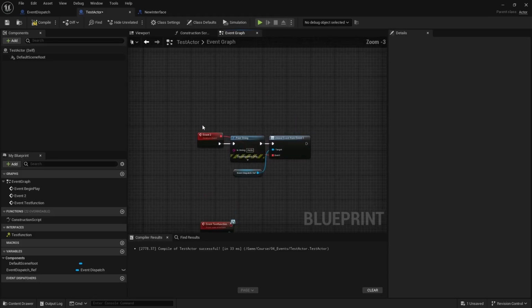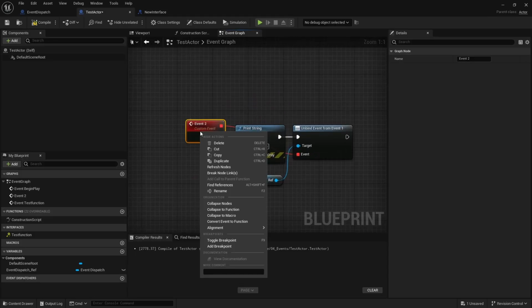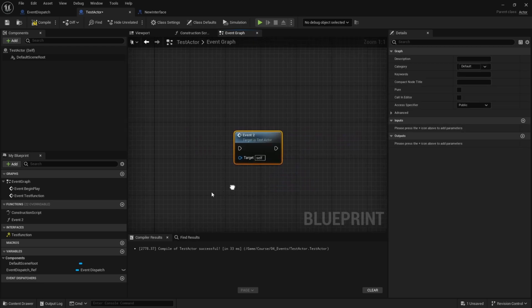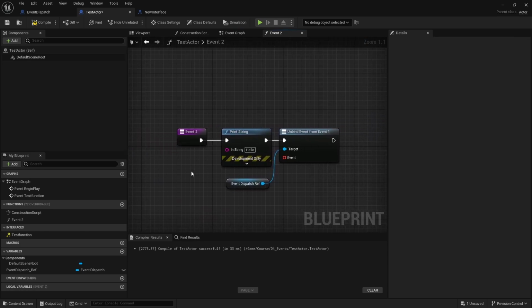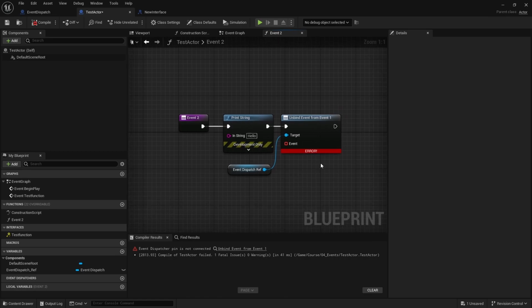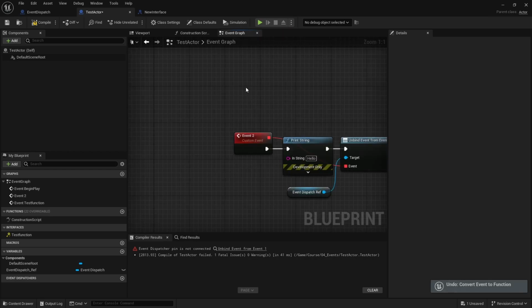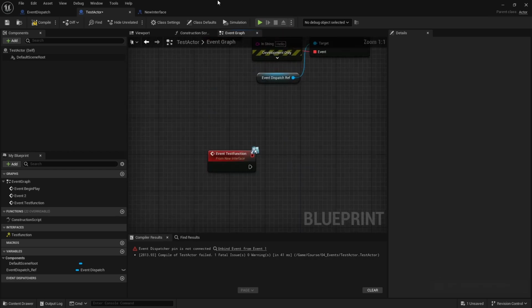And while we are here, what we can also do is convert events to functions. So if at any point you want to have a function instead of an event, you can convert it and then this event 2 becomes a function. Of course, if you have any delayed functionality, it gets complicated because now this event doesn't work. If you have things like this or delays, converting it to a function is going to give you errors. So you have to be careful with that. But this is another functionality that you can do with events.